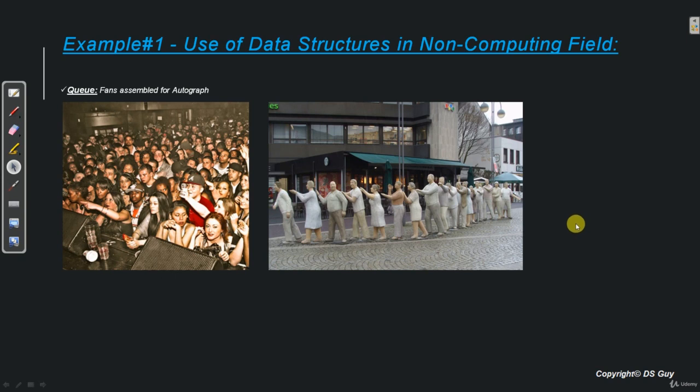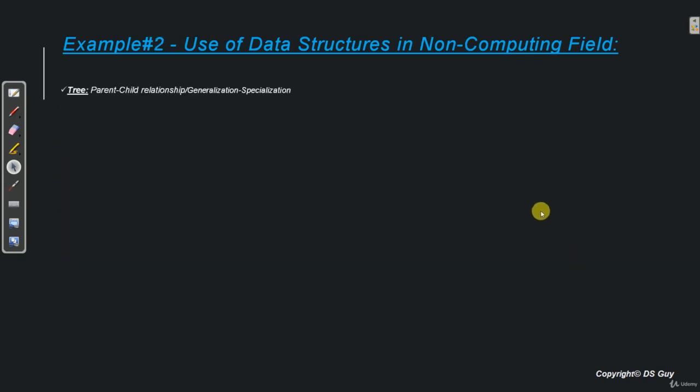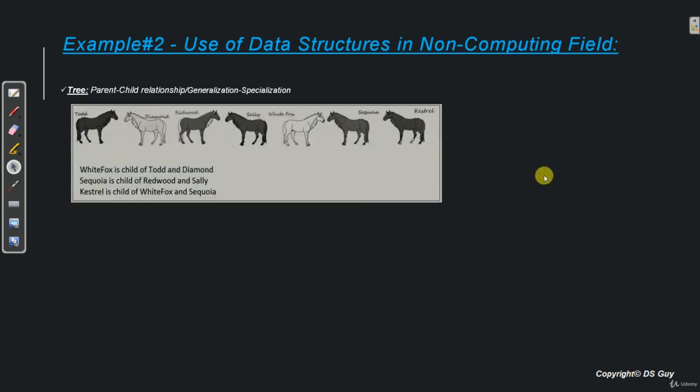Fine. Now let's take one more example, of a tree. So a tree is basically used for parent-child relationships. Let's say we have different horses over here with different names and we are given the relation over here, that is, White Fox is a child of Todd and Diamond, and so on.